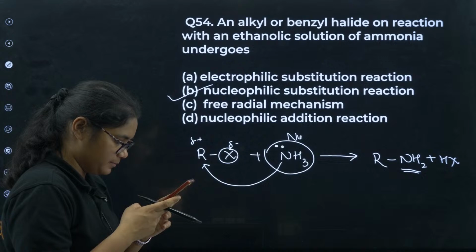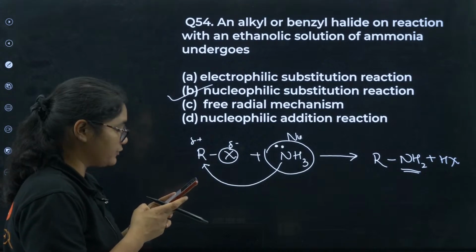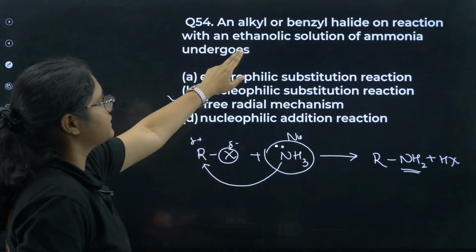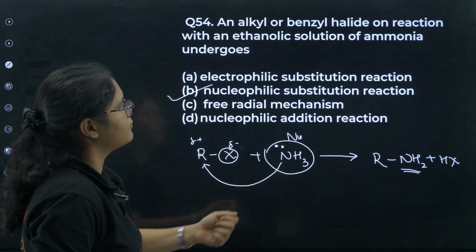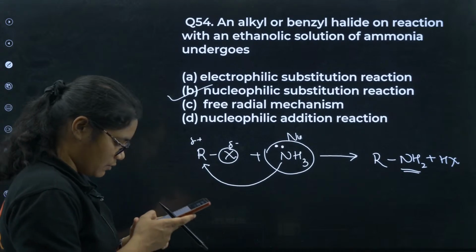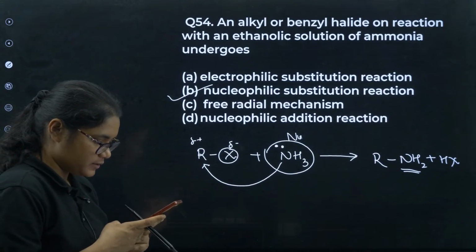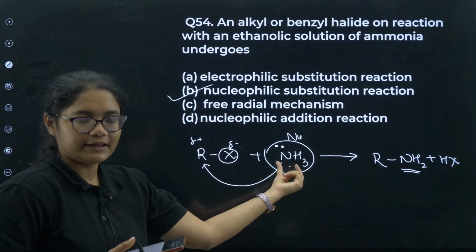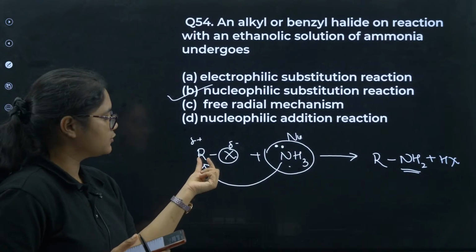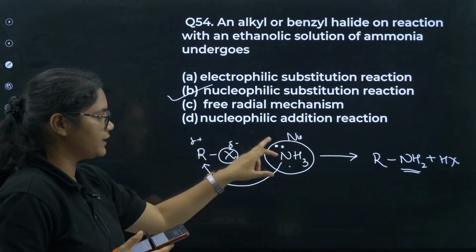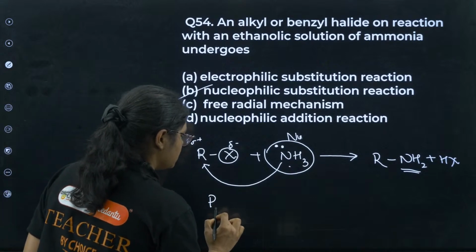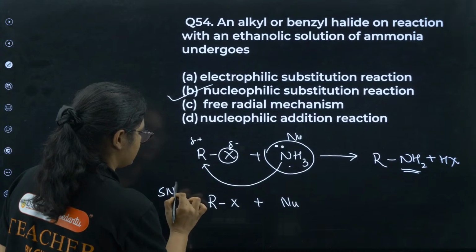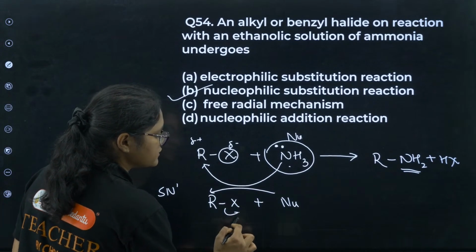Students, please correct this answer. All of you have given wrong answers here. An alkyl or benzyl halide on reaction with an ethanolic solution of ammonia undergoes what type of reaction? It is not electrophilic substitution. You see, this is a nucleophile, right? It attacks this one. This is an electrophile, like how we do in SN1 or SN2. This attacks here, this goes out, right?